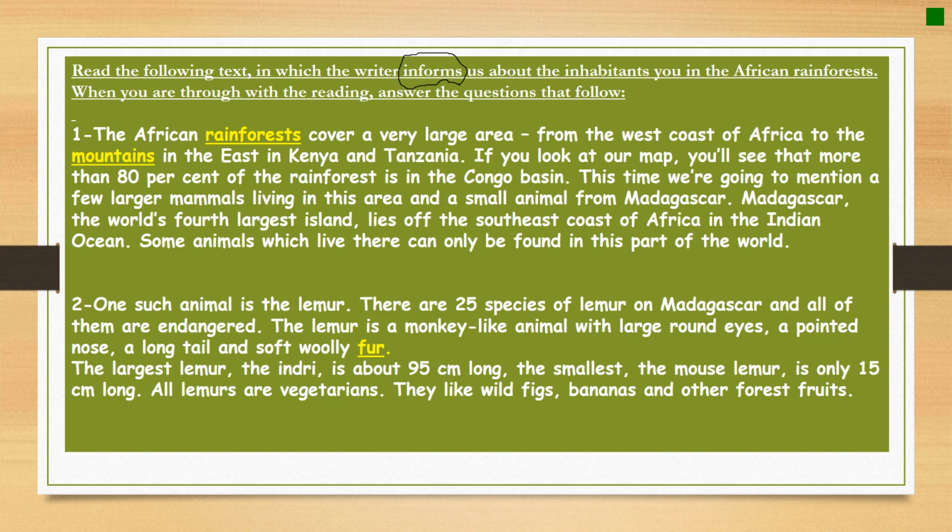So as you can see, the second paragraph is just telling us about the lemur. It's just describing it. It's describing its shape, its body, its outer appearance, and it's telling us that they are all vegetarians. I mean the food that they eat, okay?